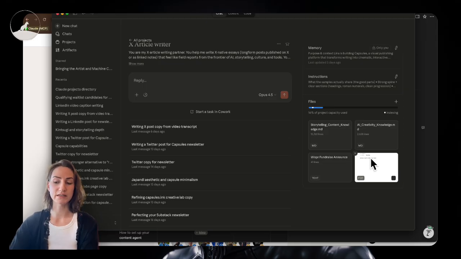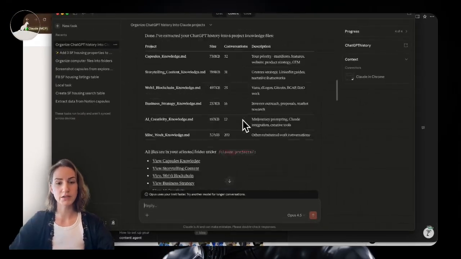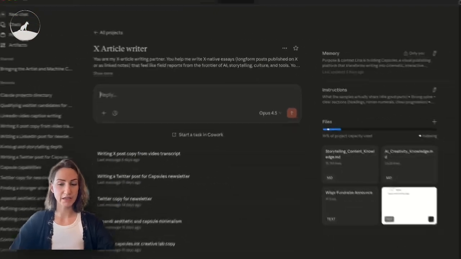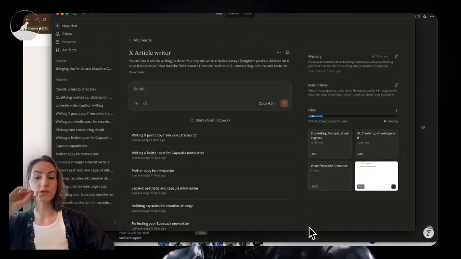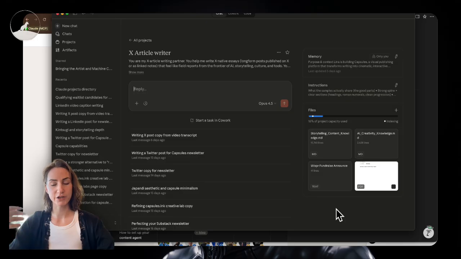What I did recently, because I've been using ChatGPT for a lot longer and more extensively than Claude, is I downloaded all of my ChatGPT data and I worked with Claude Cowork to put it into different folders that you can see here, to organize it very neatly, and then added these folders into relevant projects in Claude so that Claude has the context. This is totally me cheating on ChatGPT with Claude, but here we are.